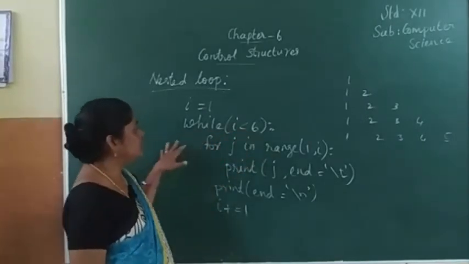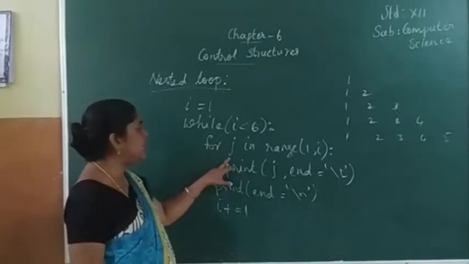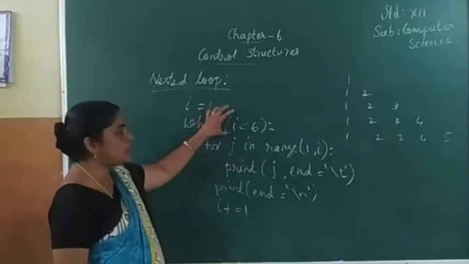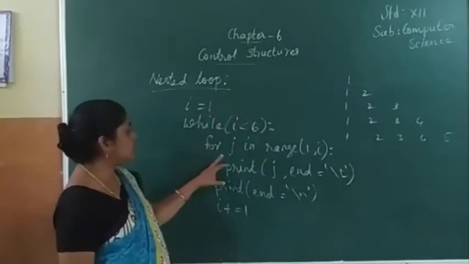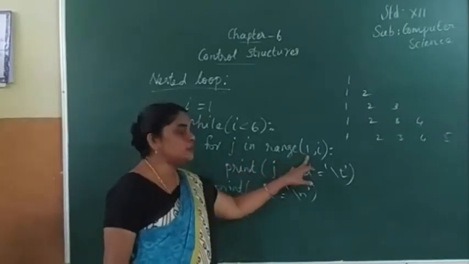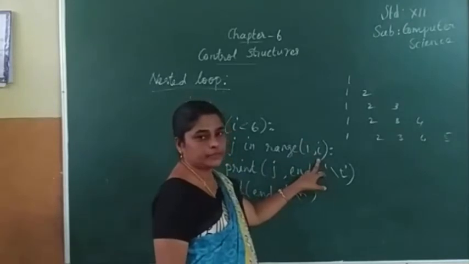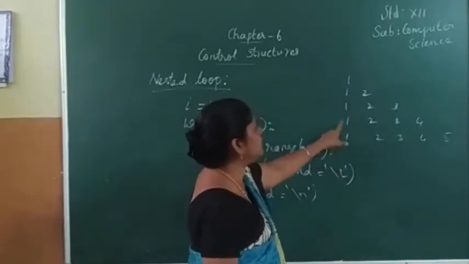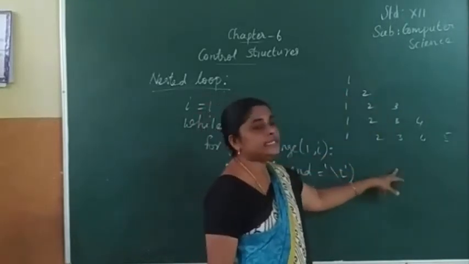Next look at another counter variable, for j, because the pattern consists of rows and columns. For rows one counter variable, for columns one counter variable. So for j in range we have to print, starting value 1 comma i. We always need 1 first, then next always 2, next always 3, like that.